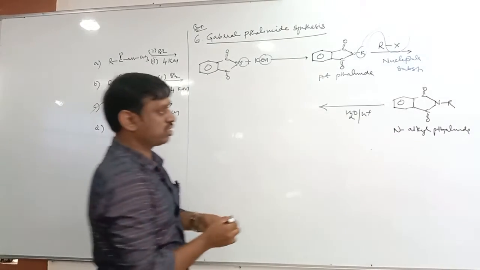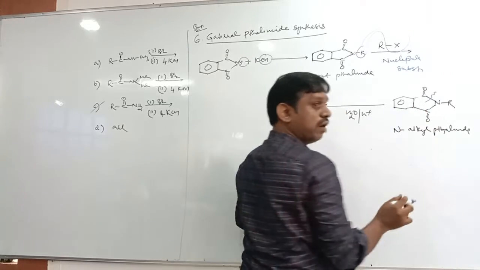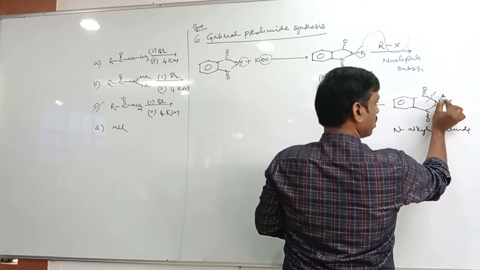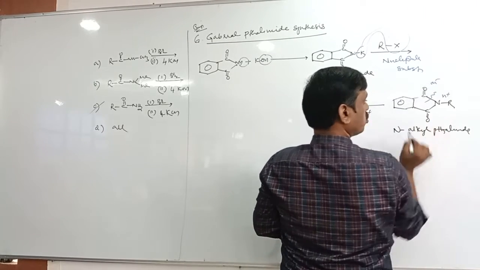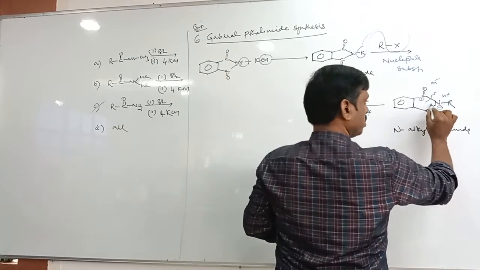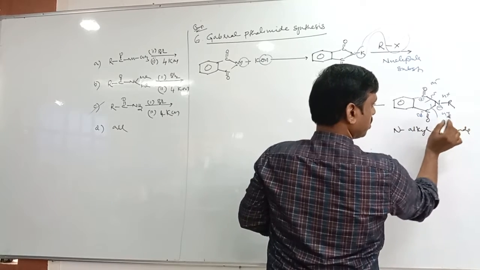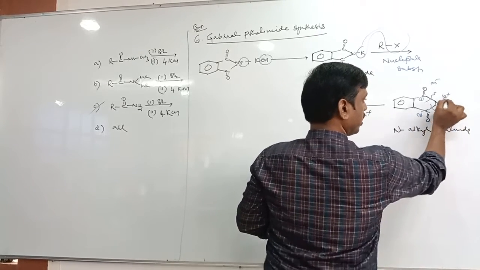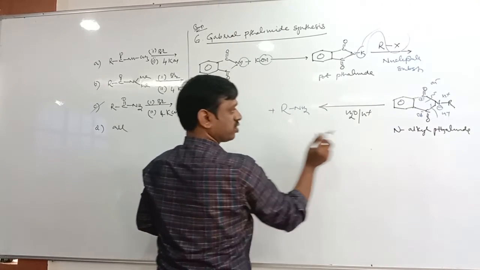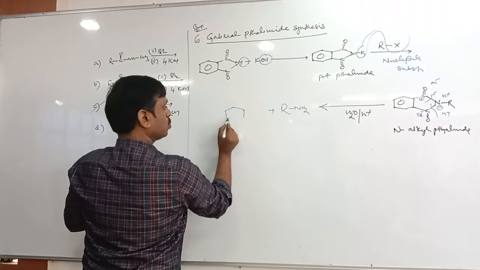Tell me, in hydrolysis what happens? We know that C=O-N is called the amide bond. The amide bond will be broken, right? So when the amide bond is broken, it is H+ and OH-, because one is negative and one is positive. This side also the bond is broken, we will get OH- here and H+ here. Tell me, R-N-H-H, how many? RNH2 plus COOH, how many COOH? There are 2 COOH.